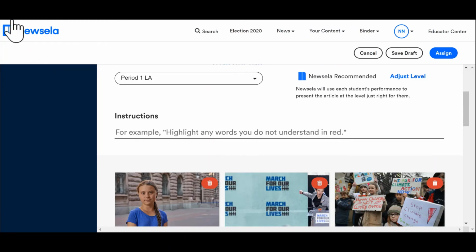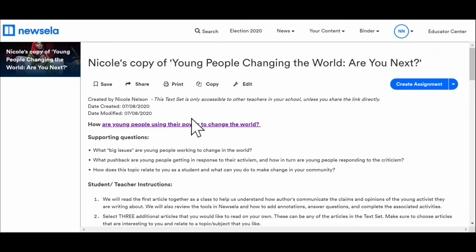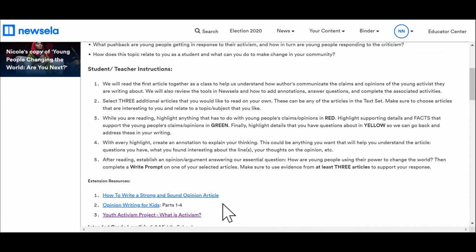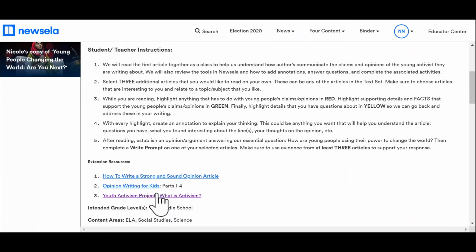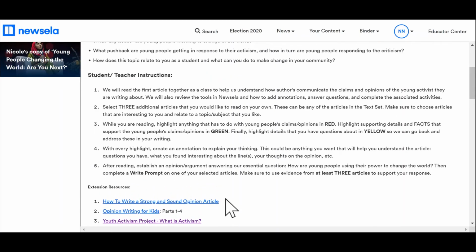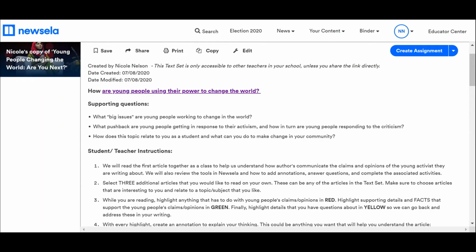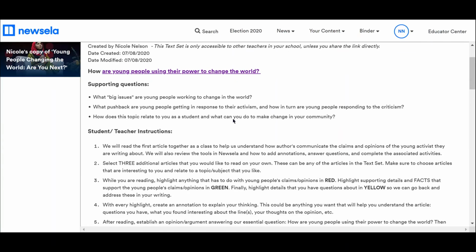So you can do one of two things. You could copy and paste all of this. However, do you see that these are hyperlinked? The hyperlink will not copy over. So maybe, for example, you're going to put these supporting questions into a Sway or a Prezi, or have a gallery walk around the room where kids are answering those questions. So there's different ways that you can do these questions and introduce your topic.